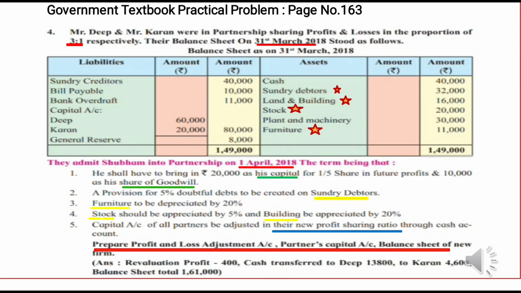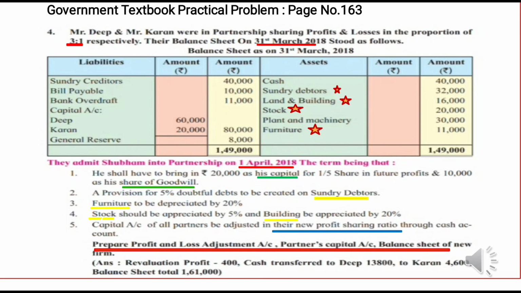See the next line. They admit Shubham into partnership on 1st April 2018. When do they admit the new partner? On 1st April 2018. So our new balance sheet is prepared on the date 1st April 2018. Now see the first adjustment. He shall have to bring in rupees 20,000 as his capital for 1/5 share in future profit and 10,000 as his share of goodwill. So this adjustment is related to the new partner's capital and his share of goodwill.